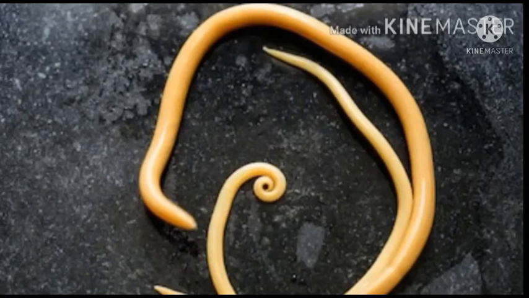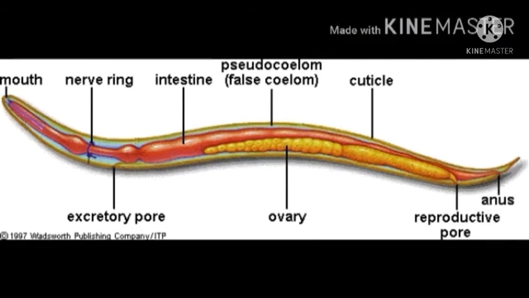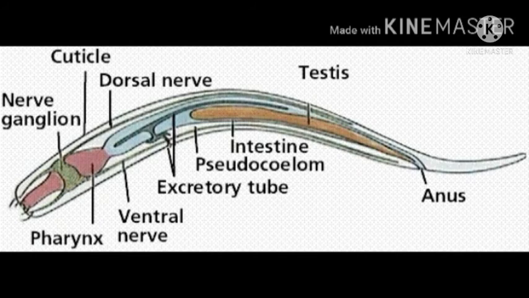The body is unsegmented and covered by a transparent, tough and protective layer called cuticle. The alimentary canal is complete with a well-developed mouth, muscular pharynx, and anus. The excretory system consists of renal glands.